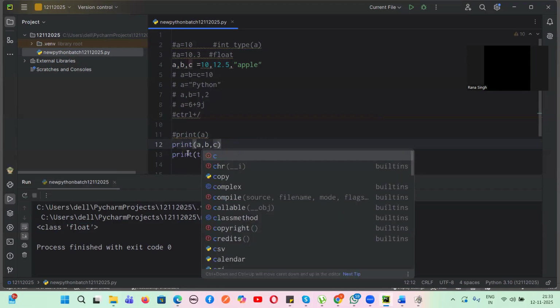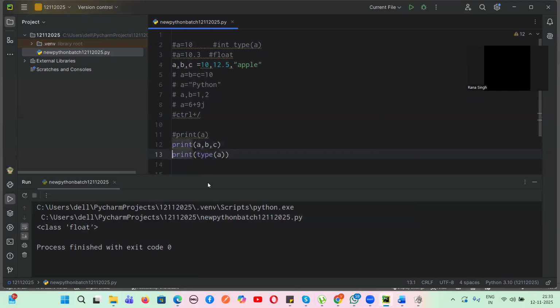What do you think? What will be the output of this one? Forget about line number 13. What will be line number 12 output? 10, 12.5 and apple. Yes or no? Three variables we are assigning in one line. Are you able to see the beauty of Python?